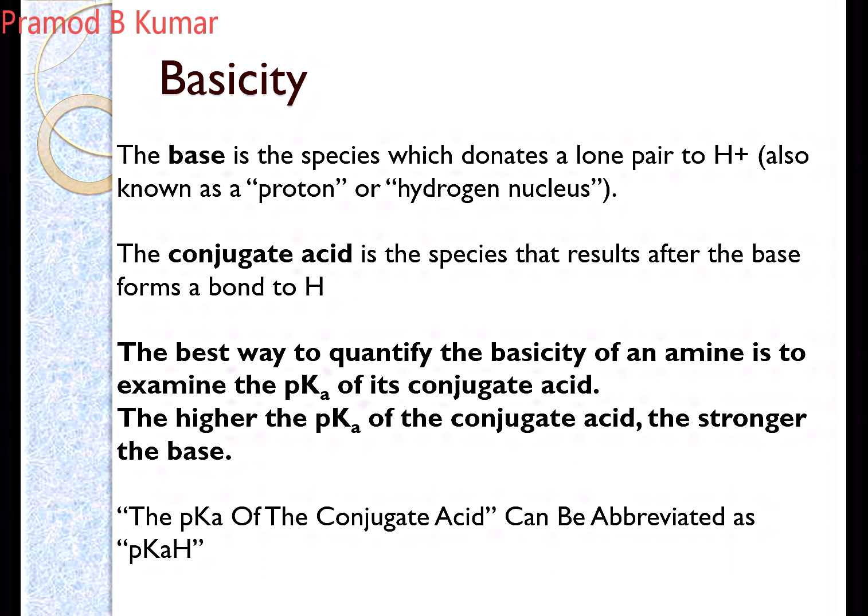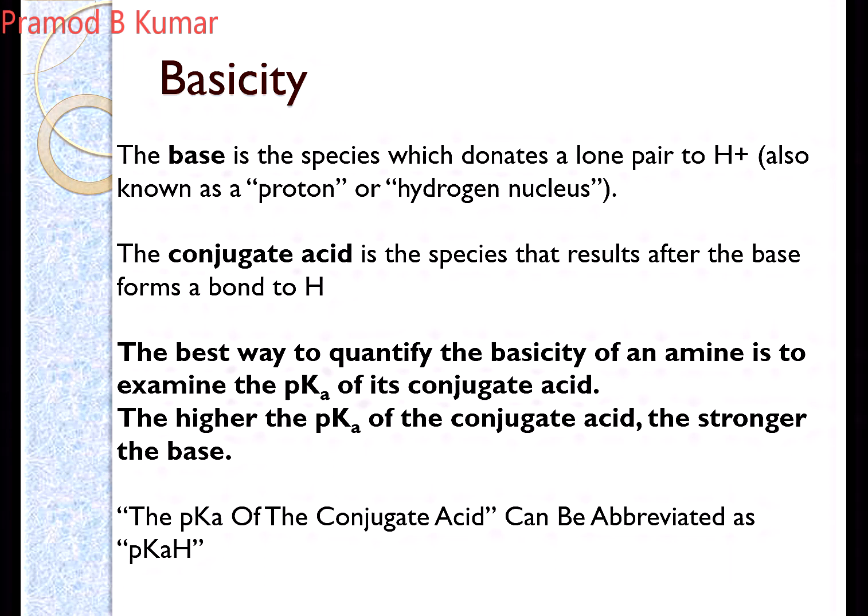When they react, this leads to the formation of NH3 plus, the conjugate acid. So whatever is formed by addition of a proton to the base is known as its corresponding conjugate acid.